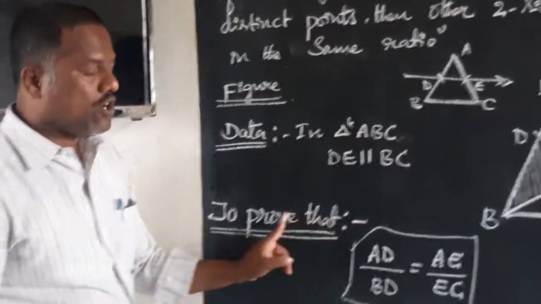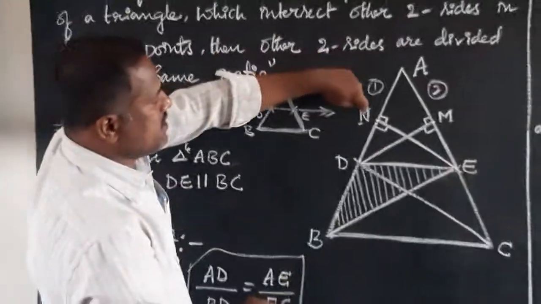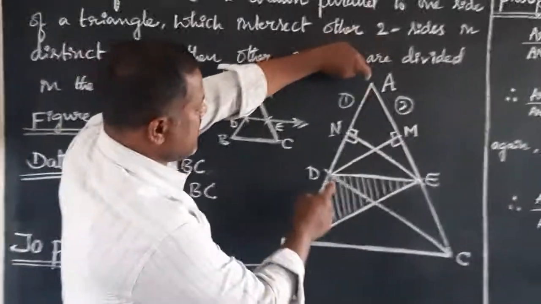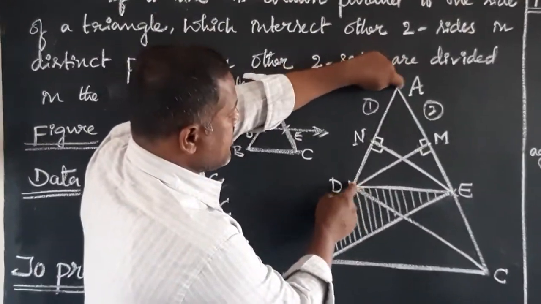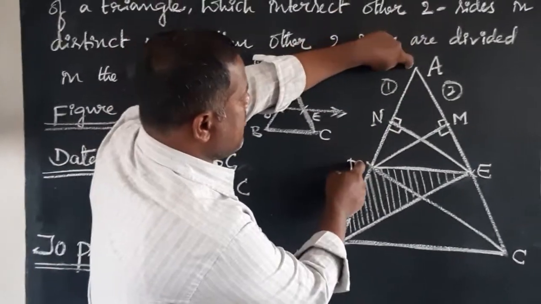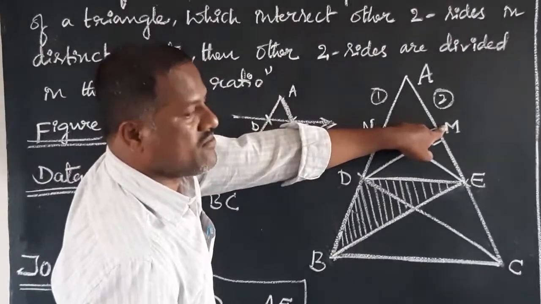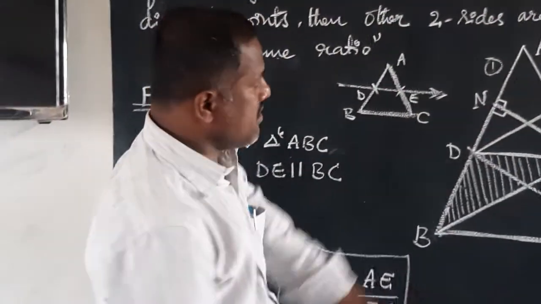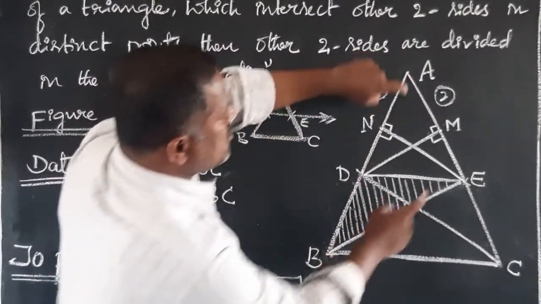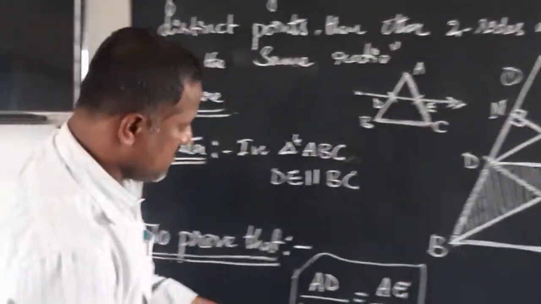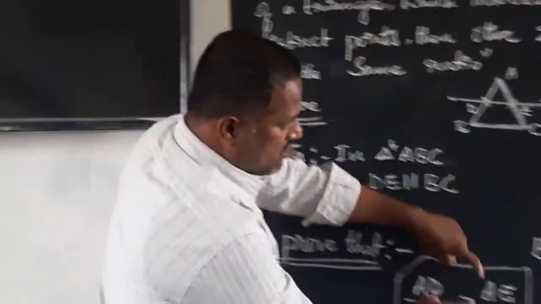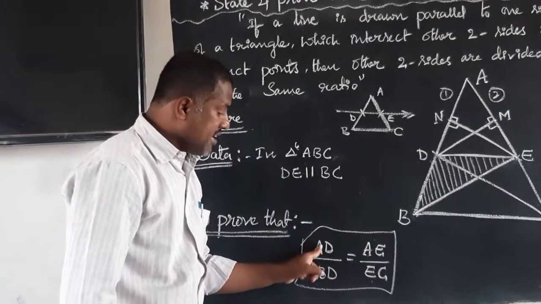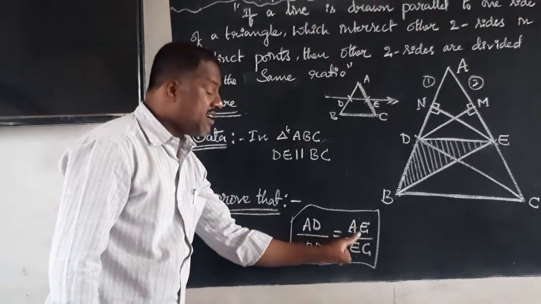Next, to prove that. It is also very simple. To prove that, see here. Just skip this letter. Ready? AD by BD, which is equal to AE by EC. Understand, children? AD by BD equals AE by EC. This is very, very important.